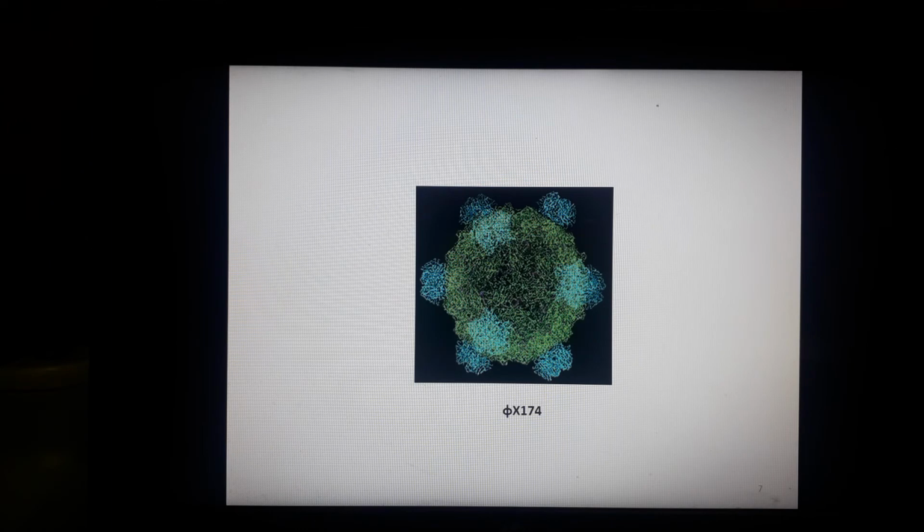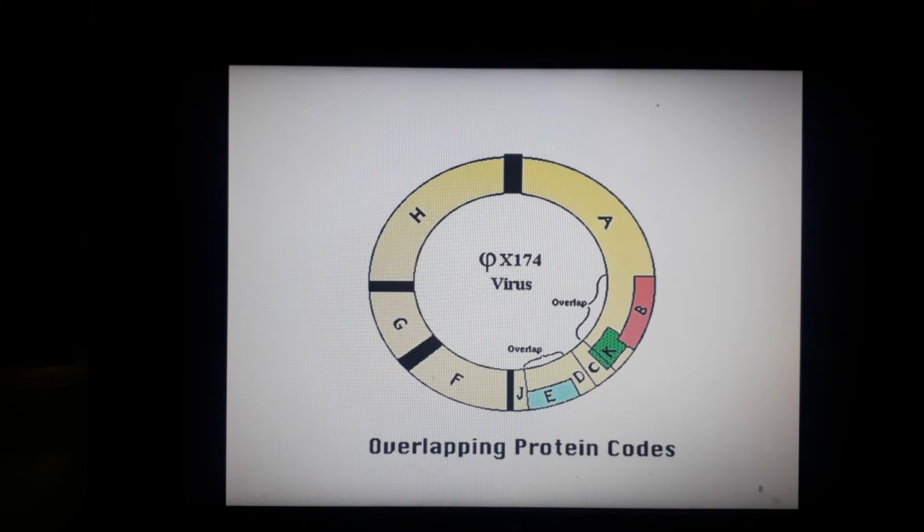Here you can see the bacteriophage Phi X174, and it has 20 faces. These 20 faces are not visible in this picture, but if you observe the three-dimensional structure of this bacteriophage, then you will come to know that it contains 20 faces. Here in the picture you can see the internal structure of this bacteriophage, the genes it contains, and the way the genes overlap each other, and we will discuss all these genes and the overlapping process in the successive slides.